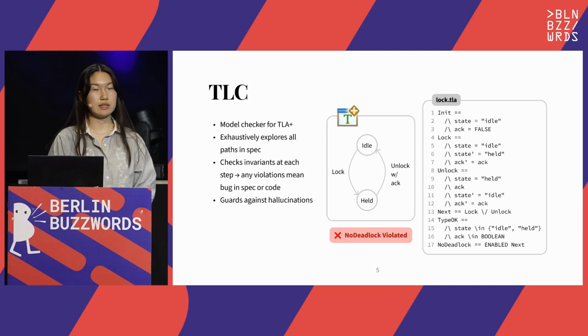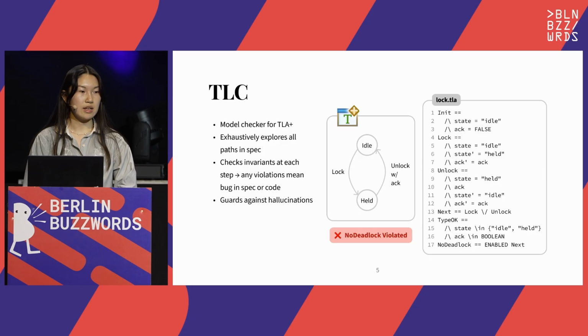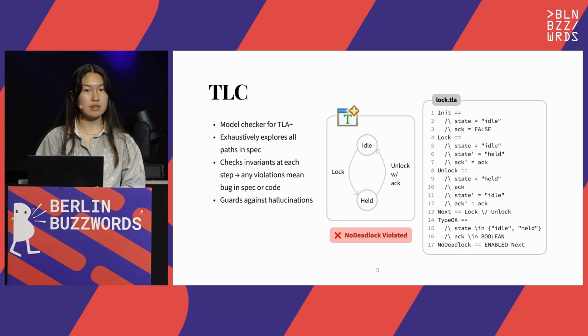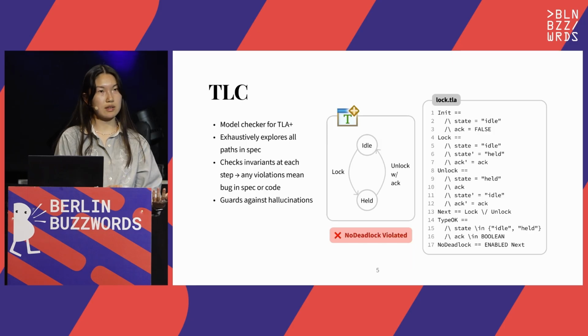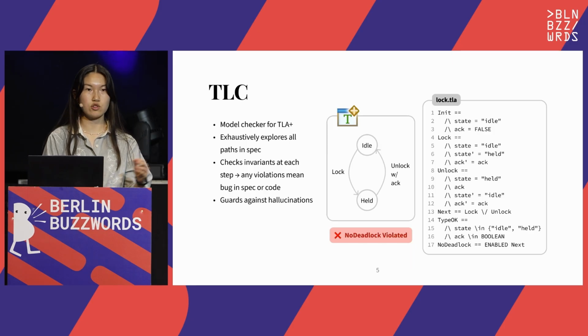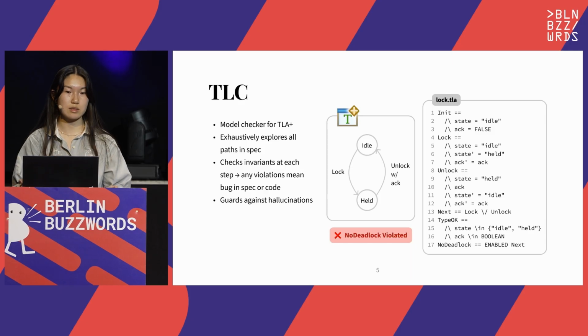Now, once you have a spec in TLA+, we need to pass it to a model checker to get any use out of it. The model checker in the TLA+ ecosystem is called TLC. You can think of your TLA+ spec as defining a state space and its transitions, a bit like a finite state machine. And TLC is a tool that exhaustively explores all the paths within the state space.